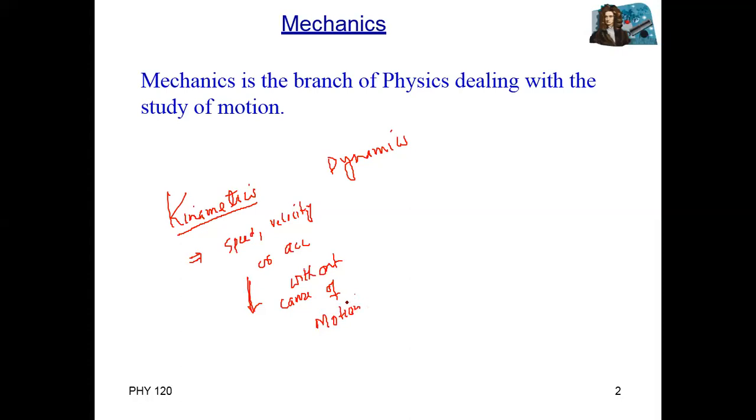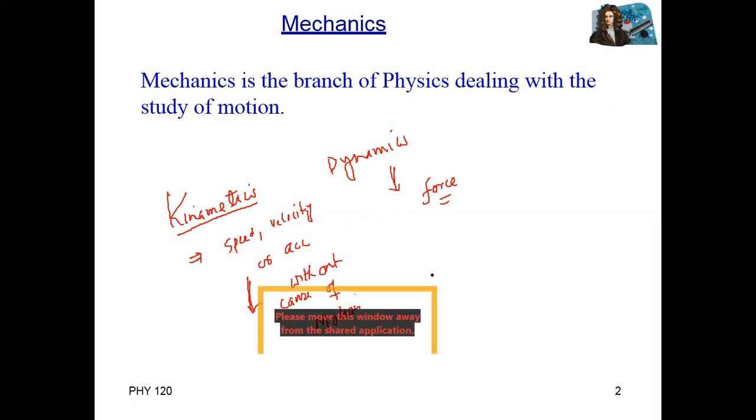But in dynamics, we actually study force. We study, for example, speed, velocity, acceleration, along with the cause of motion. Along with the cause of motion, we also study force. For example, who applied the force? If acceleration is produced, speed is produced, velocity is produced, how was this velocity produced? Who applied force and how much force is applied? So mechanics is the study of motion.